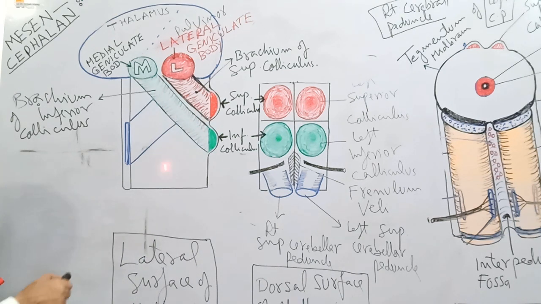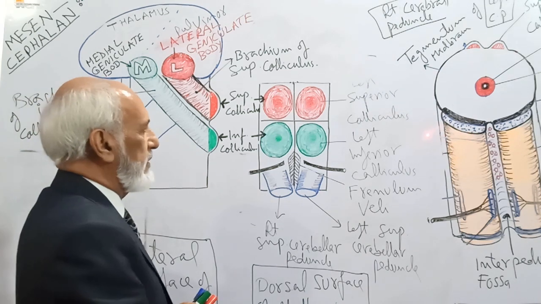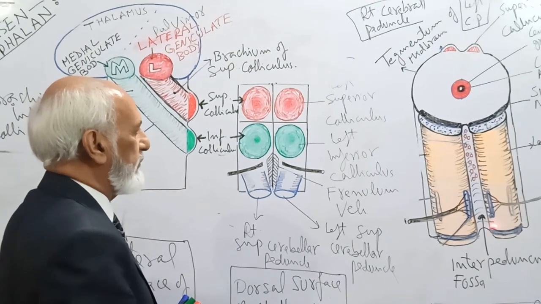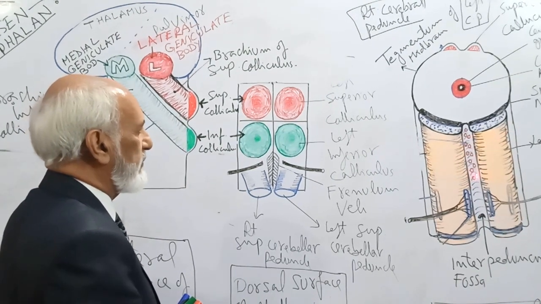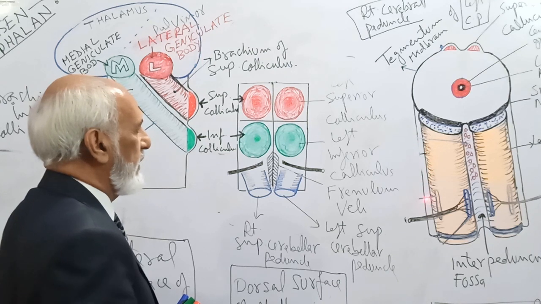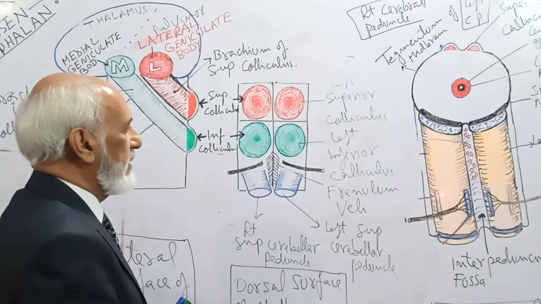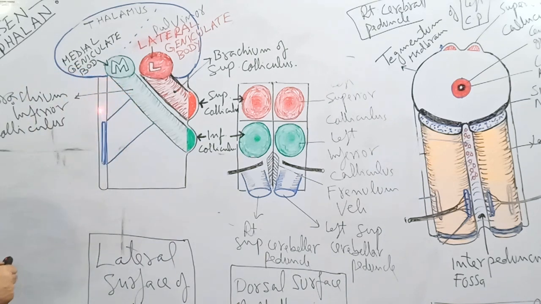Now look here, this is the lateral surface of the midbrain. Anteriorly, I told you that this is the right crus cerebri and left crus cerebri. They have a medial surface and a lateral surface. So if you look from the lateral side, you can see the lateral surface of the crus cerebri, and the rest of the lateral surface of the midbrain.